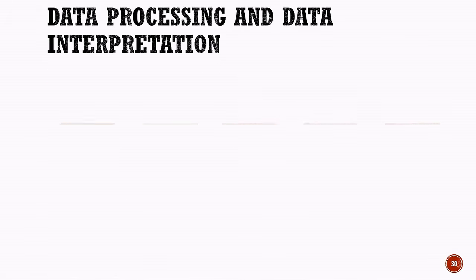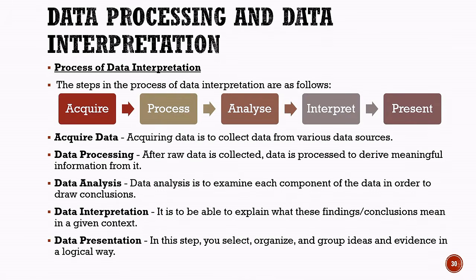Now, let us understand the process of data interpretation. There are 5 main steps in the process: acquire, process, analyze, interpret, and present. The first step is acquire data. Acquiring data means collecting data from various data sources. The second step is data processing. After the raw data is collected, it is processed to derive meaningful information from it.